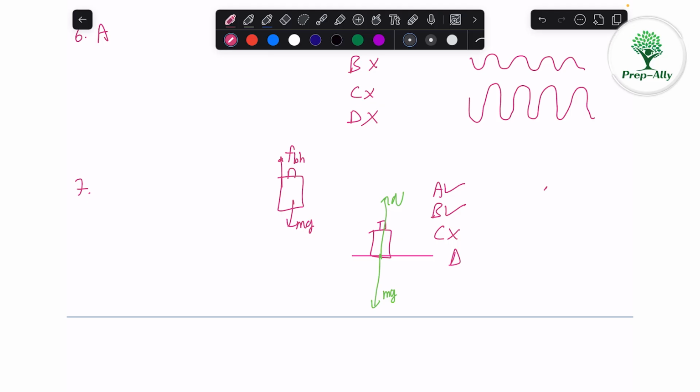And in option D, a person moonwalking during the dance. So when the person is walking, he is moving in some direction. So who is applying that force? Ground is applying that. And what is that force?